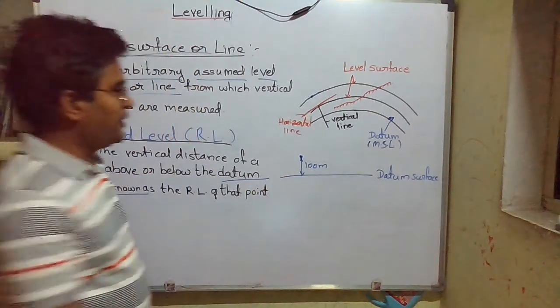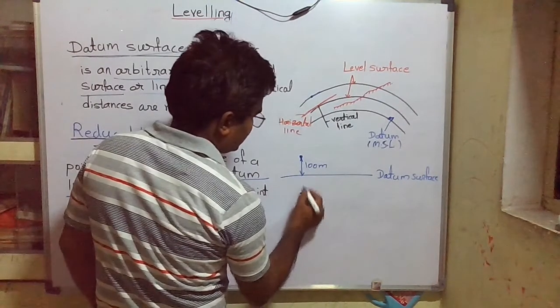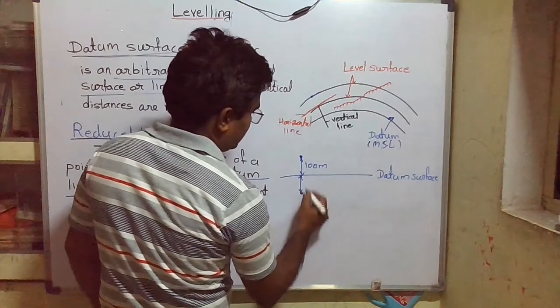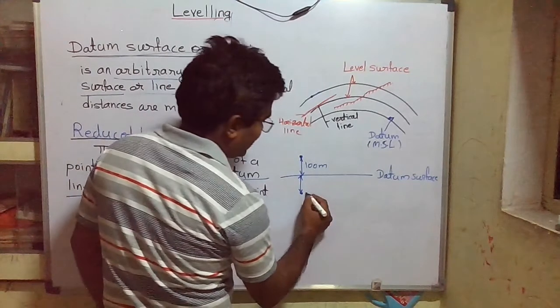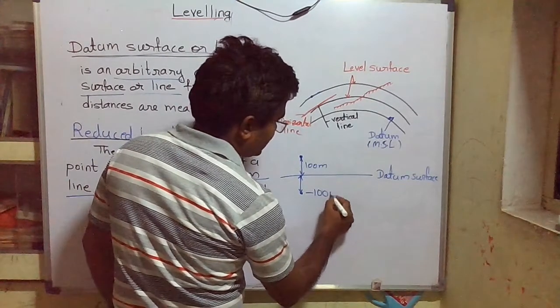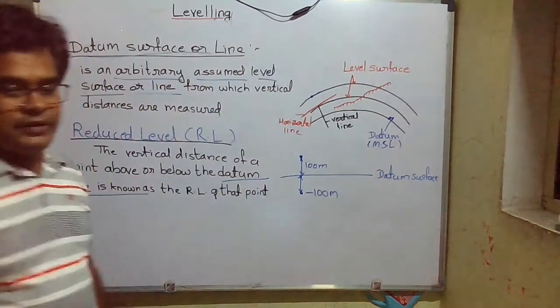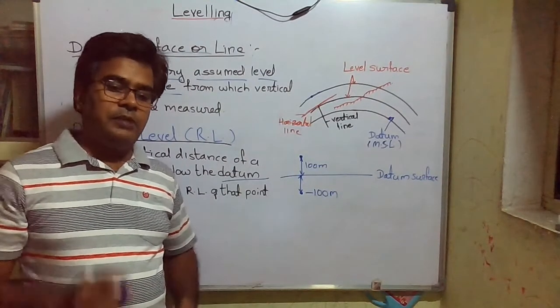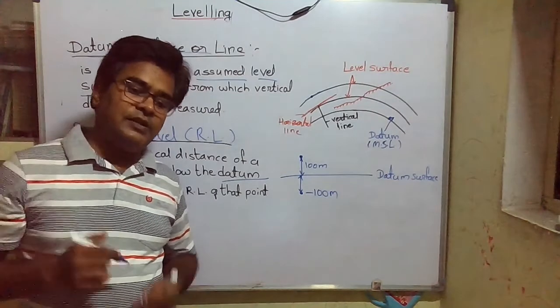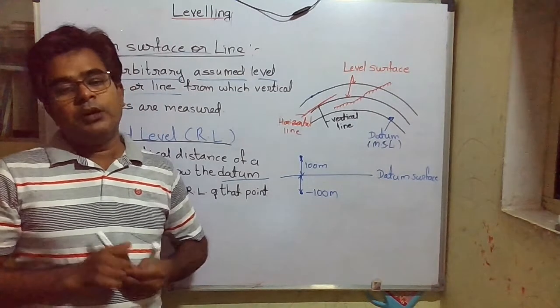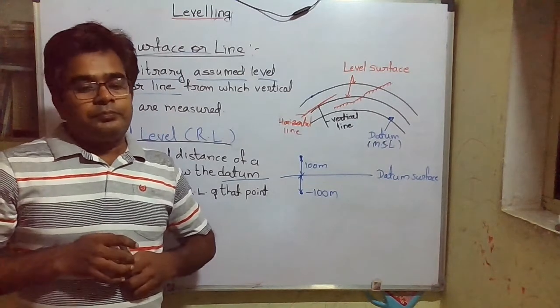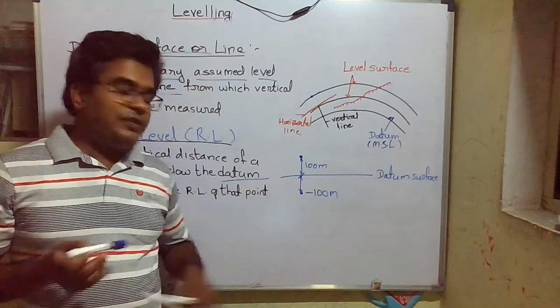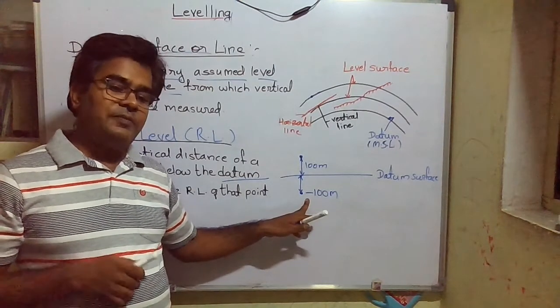Got it? If there is any point which is below the datum surface, then we can say that the RL of this point is 100 meter below the datum surface. That's why it is minus. If the point is above the datum surface, its value will be positive. If the point is below the datum surface, then its value is minus.